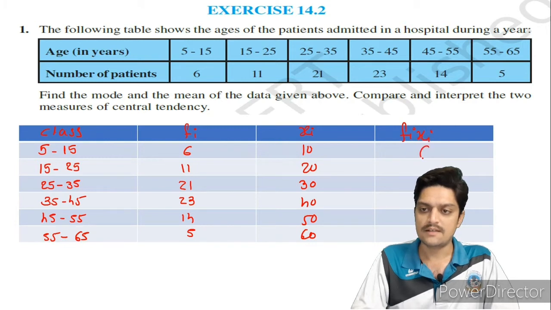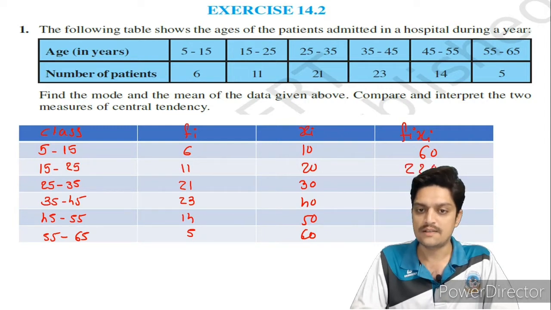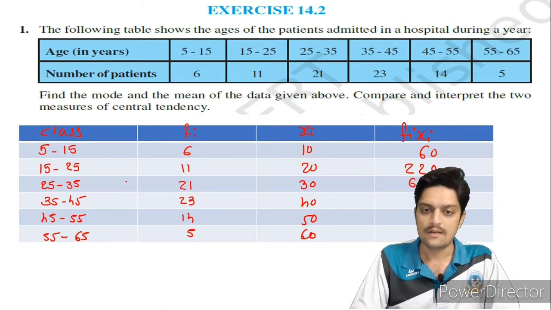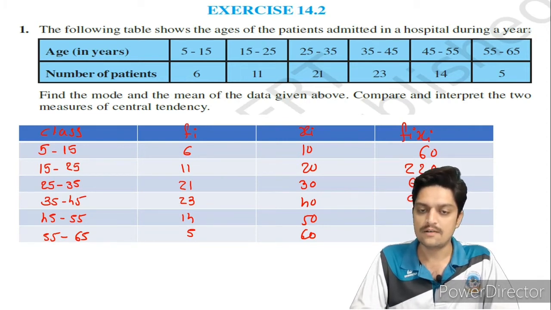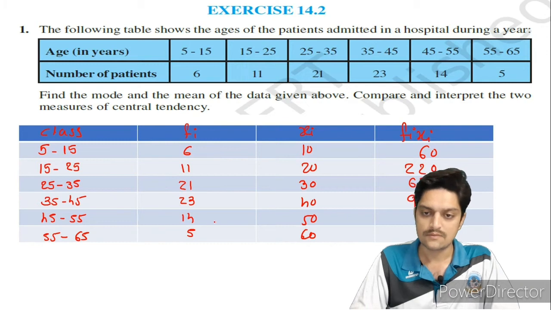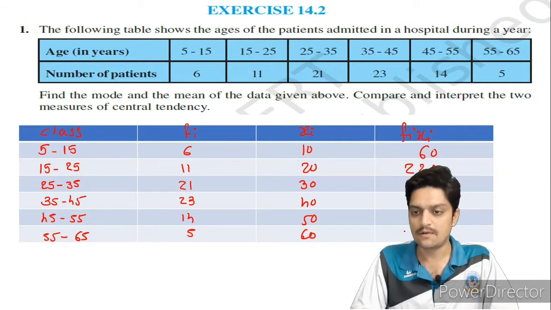Now fixi: 6 into 10 is 60, 11 into 20 is 220, 21 threes are 630, 23 fours are 920, 14 fives are 700, and 5 sixes are 300.